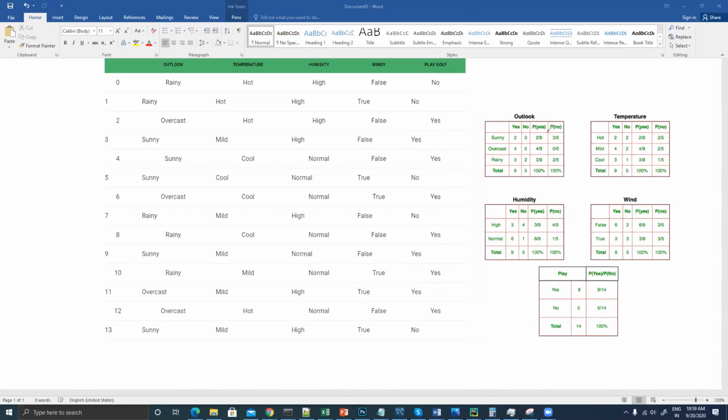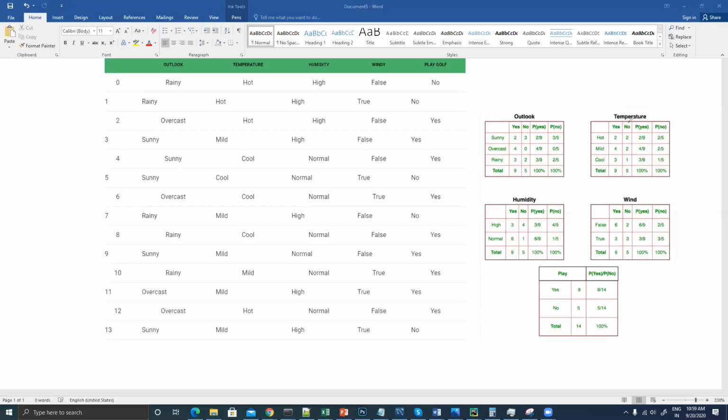Now, let's try to consider these particular values like tables as well. So 9 times, just remember, we are going to play golf and 5 times we are not playing golf, based on certain conditions, based on certain situations. So here I'm able to find out how many times I will play golf when it is sunny, and how many times I will not play golf when it is sunny.